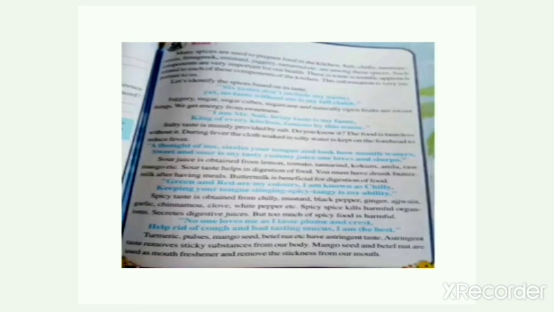See children here, which are sour food items? Yes, lemon, tomato, tamarind, kokum, amla, raw mango, etc. All these are sour food items. Sour juice is obtained from all these food items. Sour taste helps in digestion of food. You must have drunk buttermilk after having meals.